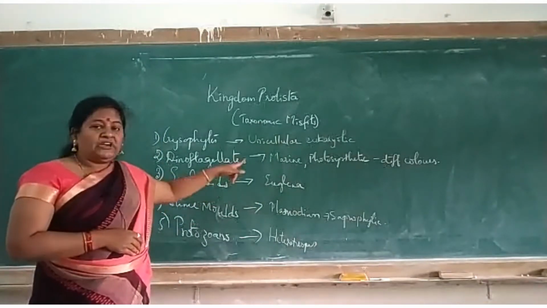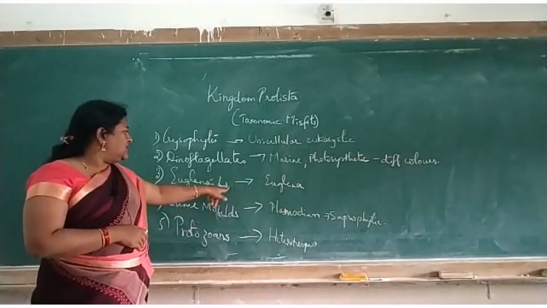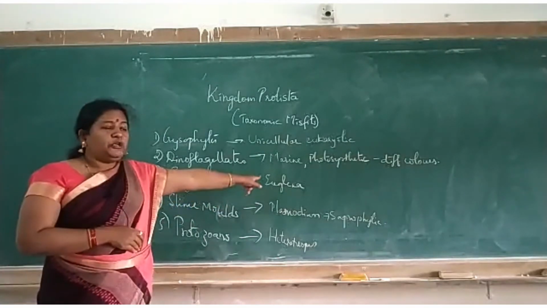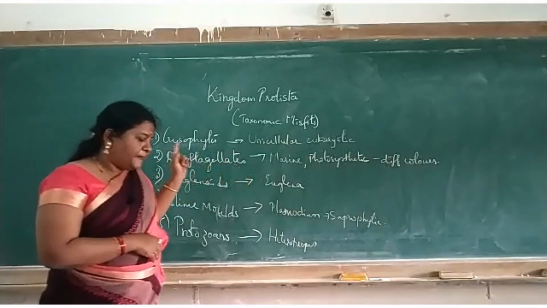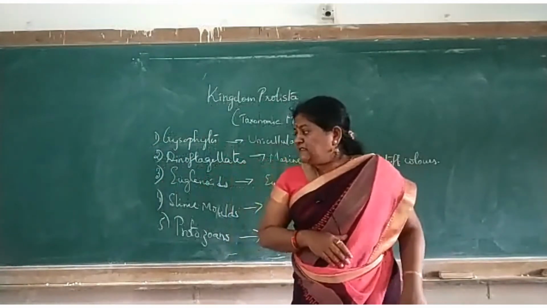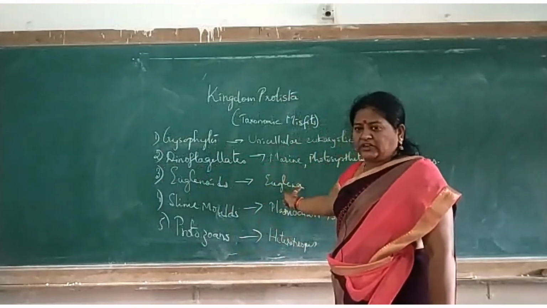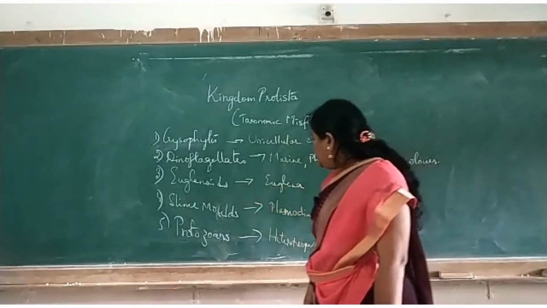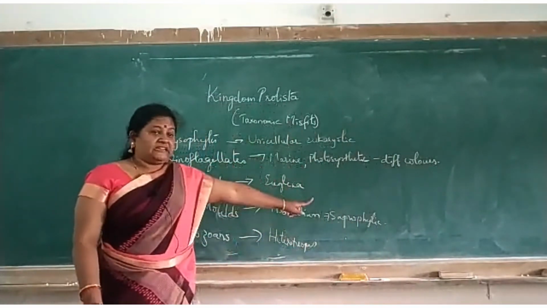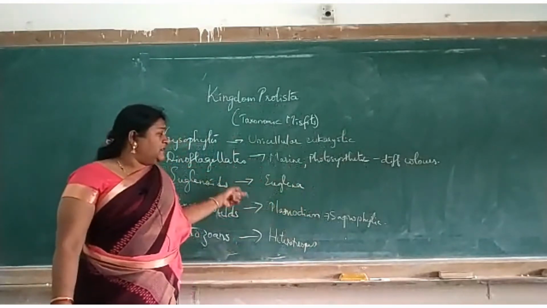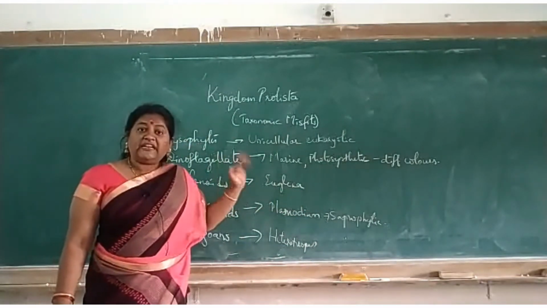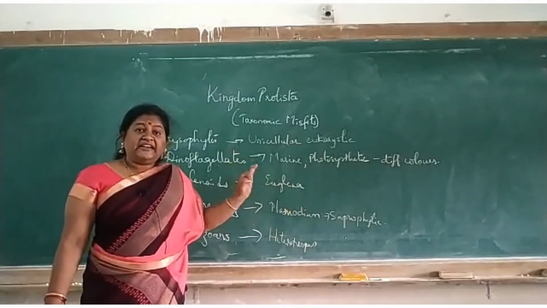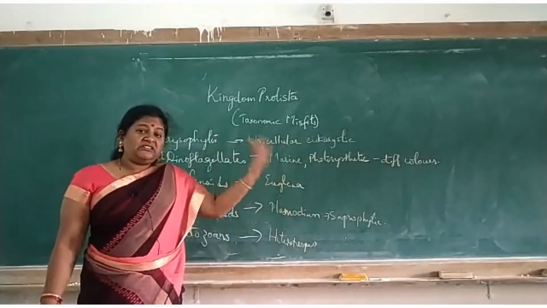Now the third one is called as euglenoids. Okay, so the name suggests euglenoid, means they are animal-like, an example is euglena. Okay, so they are also minute organisms and they are found in fresh water. Okay, now the fourth one is slime molds. See here, these slime molds are saprophytic. Saprophytic means they cannot prepare their own food, but instead they depend on dead and decaying organic plants. Dead and decaying means they will depend on them for their food.